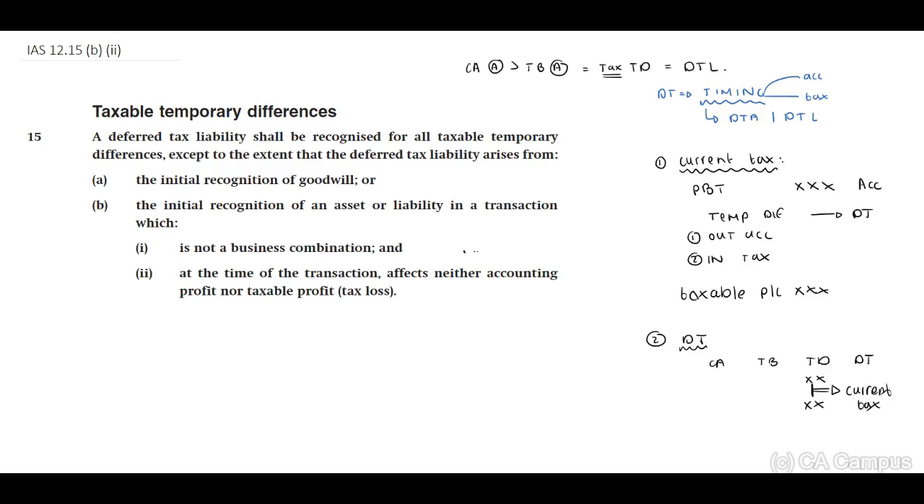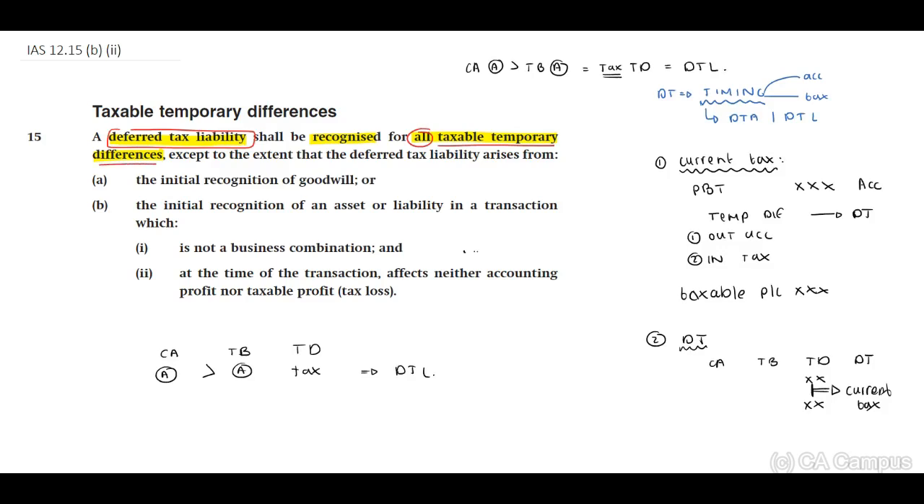Right, okay, now when we look at paragraph 15, let's just quickly read through this. A deferred tax liability shall be recognized for all taxable temporary differences, right? Therefore, in our deferred tax calculation, if the carrying amount of our asset, let's say this is an asset, exceeds the tax base, this will be a temporary difference, but this will be a taxable temporary difference. Therefore, we need to recognize a deferred tax liability, because this is what paragraph 15 indicates to us. A deferred tax liability shall be recognized for all taxable temporary differences.